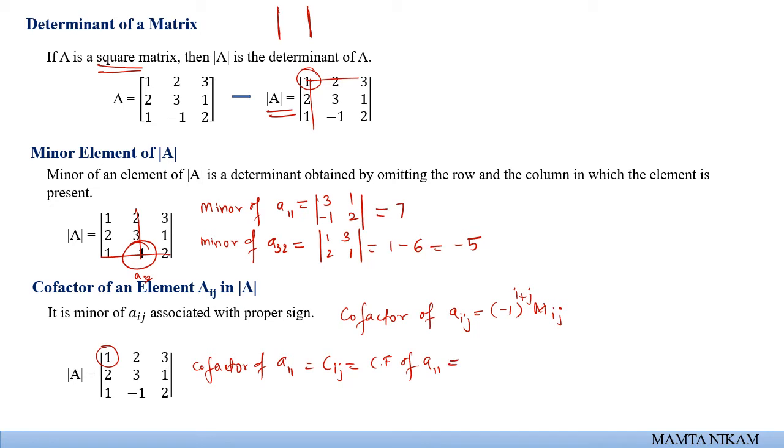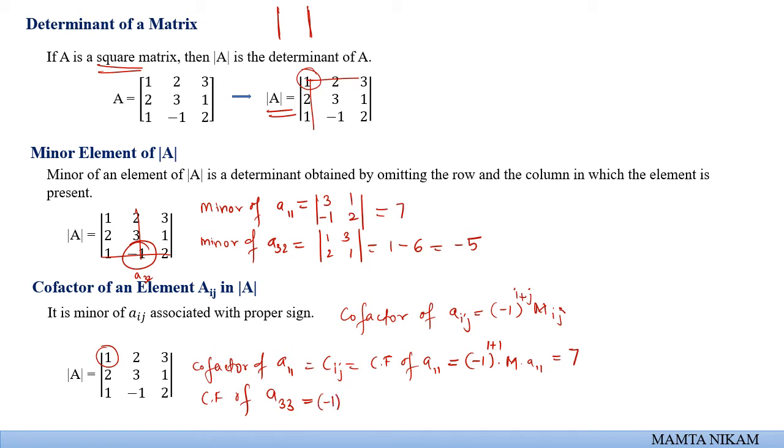So what will its cofactor be? By this formula it will be minus 1 raised to 1 plus 1 into the minor of A11. So minus 1 raised to 2 is going to be positive, and the minor of A11 we have already found out, so it is going to be 7. Suppose you have to find the cofactor of, again, the minor we found here, A32. Suppose Cf of A32.